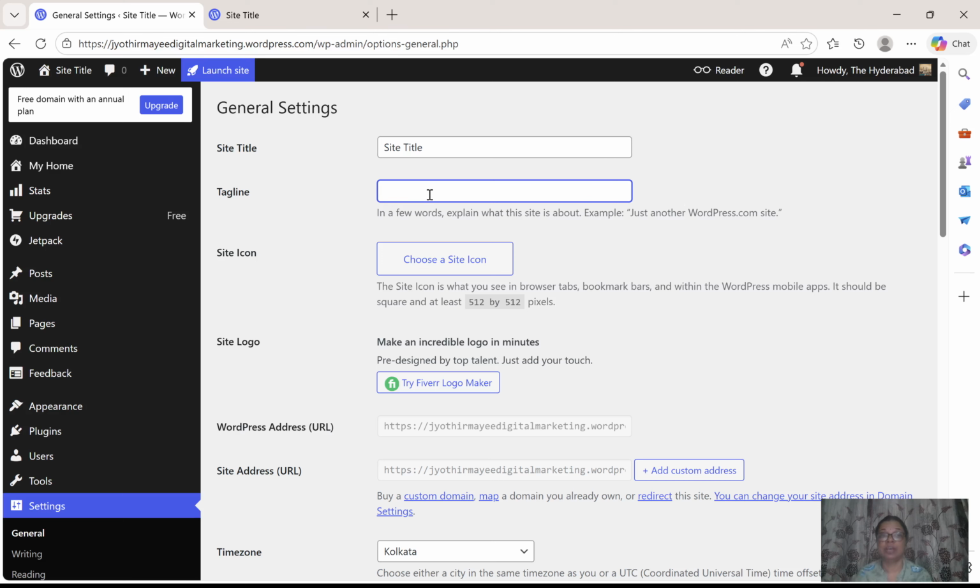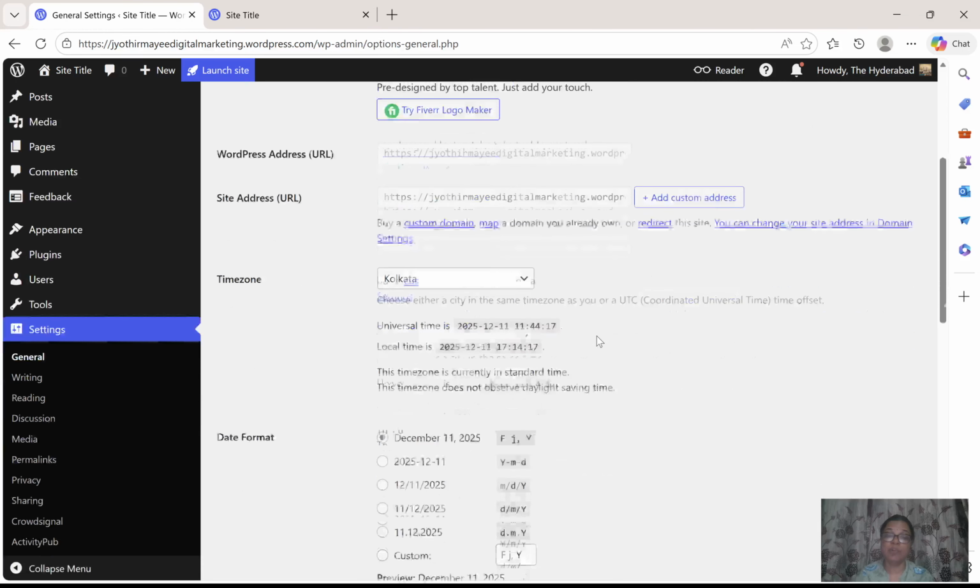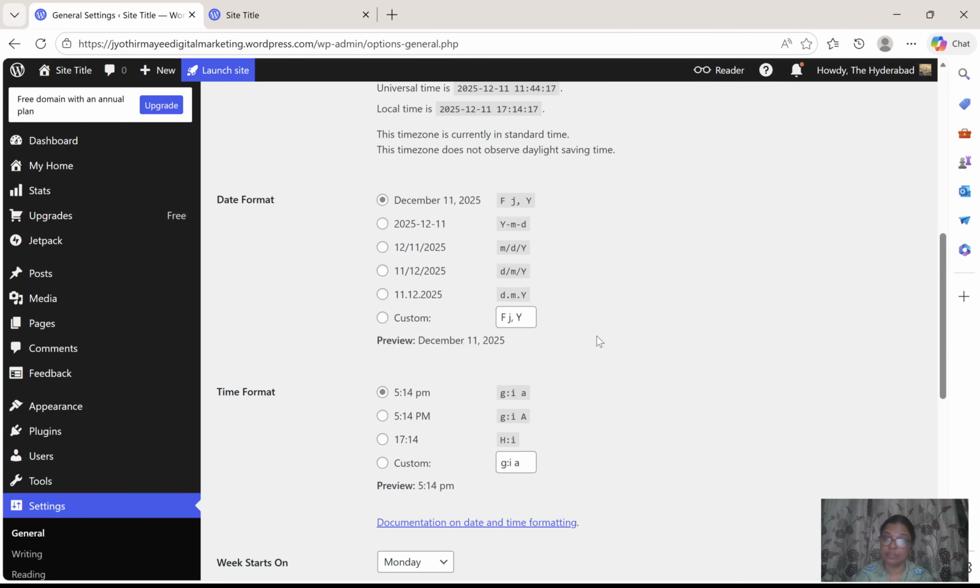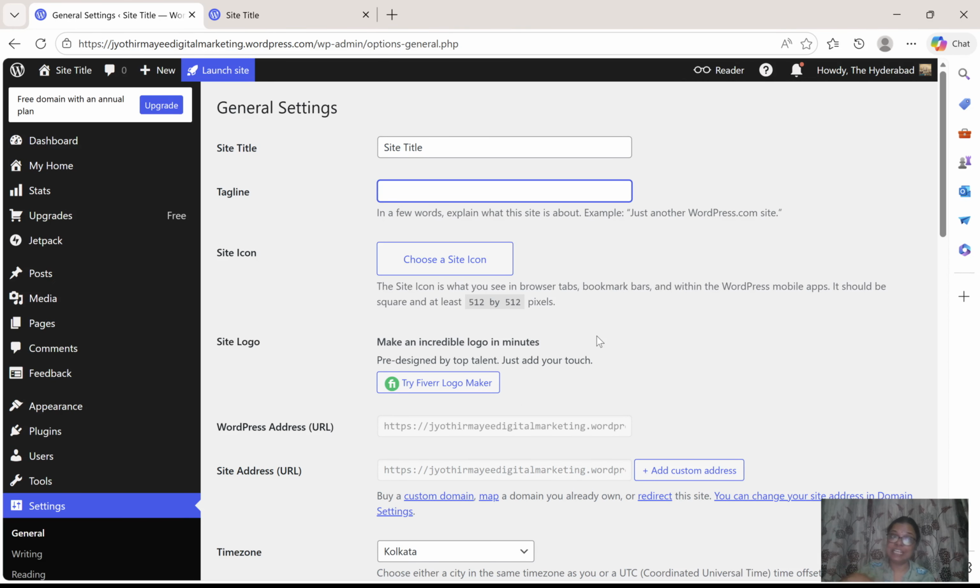Later we can change. And site icon. Site icon is nothing but this one. We are going to discuss that while designing the website. So you can modify all those things from here also, or while designing the website from the appearance. After you download the theme, from there also we can do all these settings. We are going to understand all these options in the next topic.